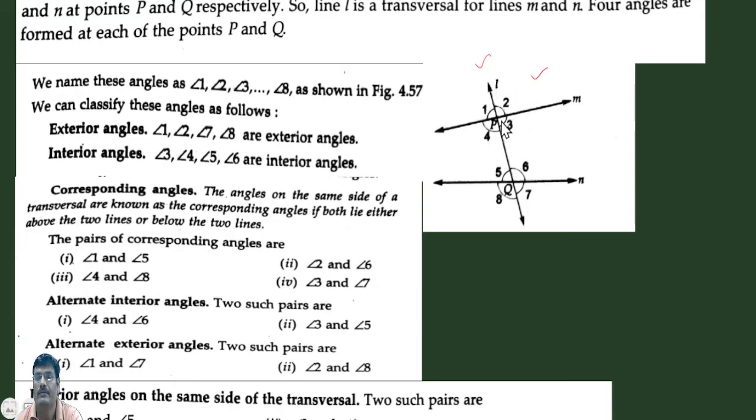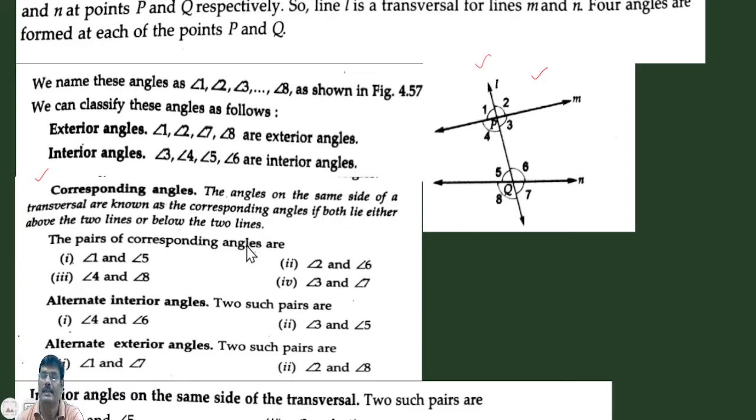So we observe that at each point, four angles are surrounded. This point P is surrounded by four angles, and point Q by 5, 6, 7, 8. And also we observe that 1, 2, 8, 7 are exterior angles, and 3, 4, 5, 6 are interior angles because they lie inside the lines. So from this figure we conclude that the exterior angles are 1, 2, 8, 7 and the interior angles are 3, 4, 5, 6.